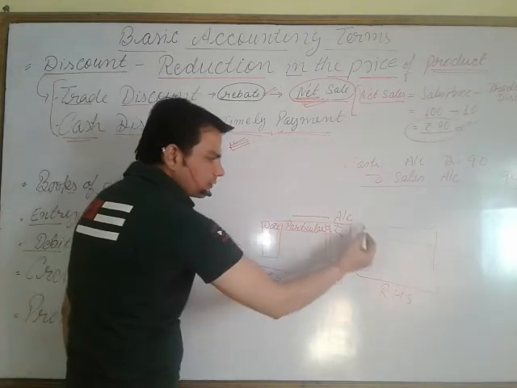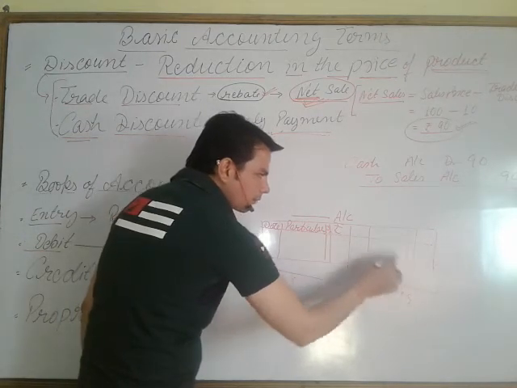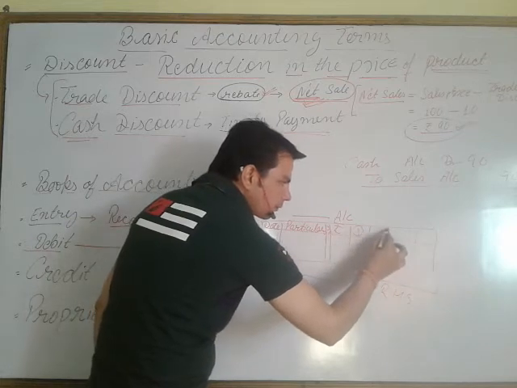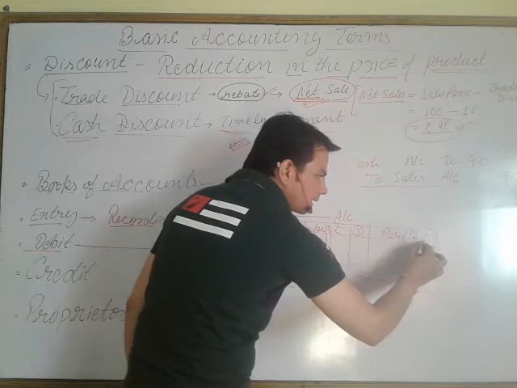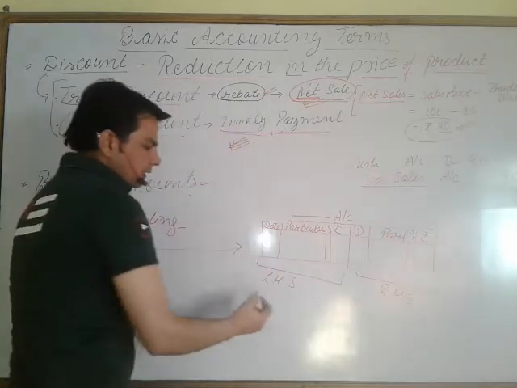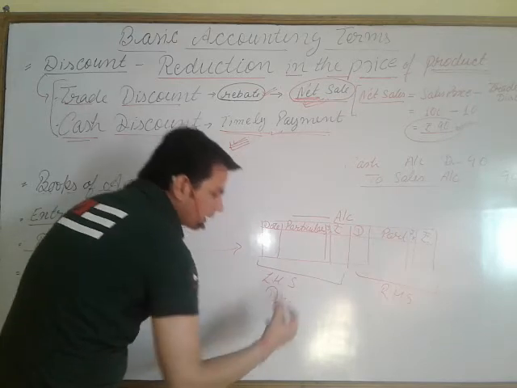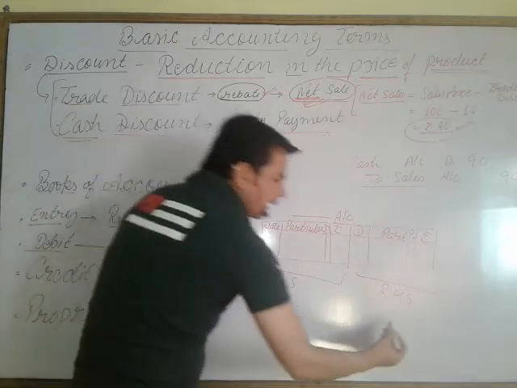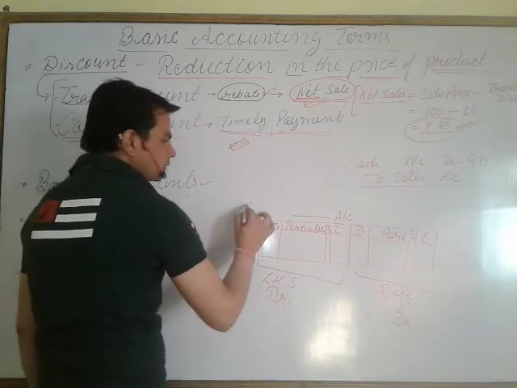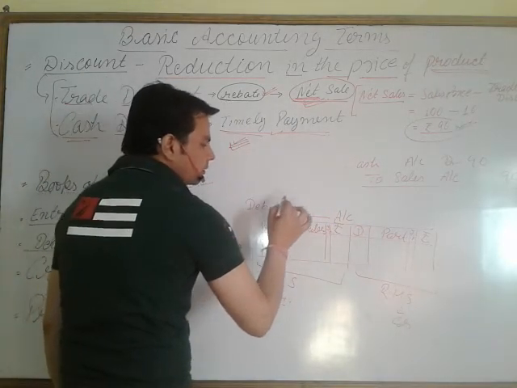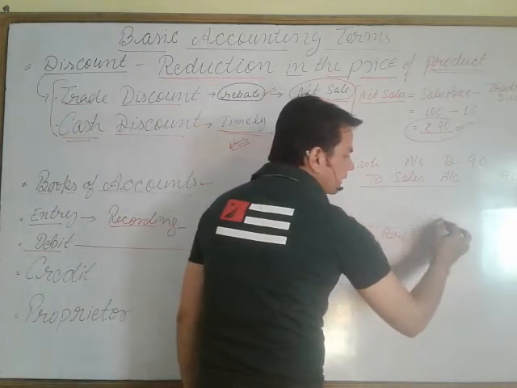In the same manner, 4 columns are drawn here: date, particulars, journal folio and amount. Students, the left hand side of any account is called debit and the right hand side of any account is called credit. This is called the debit side, meaning left hand side, and this is called the credit side.